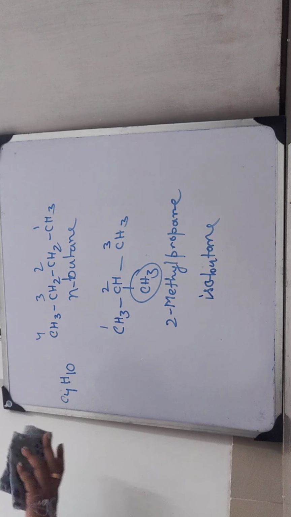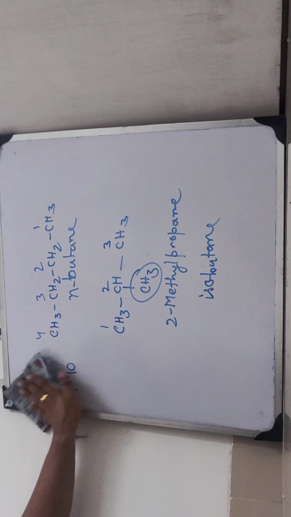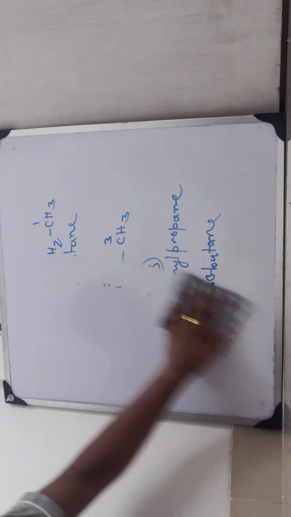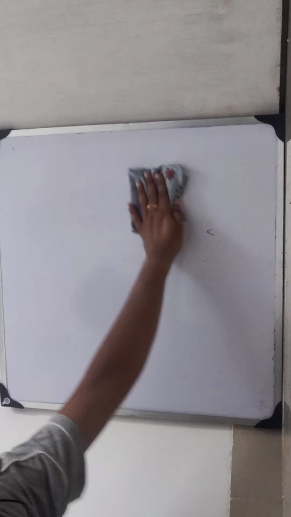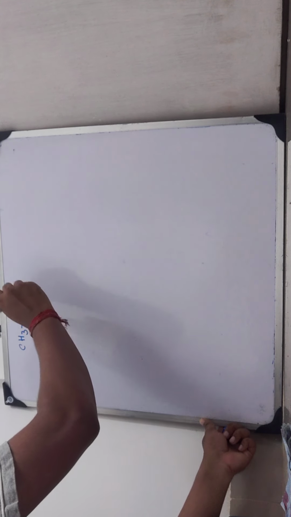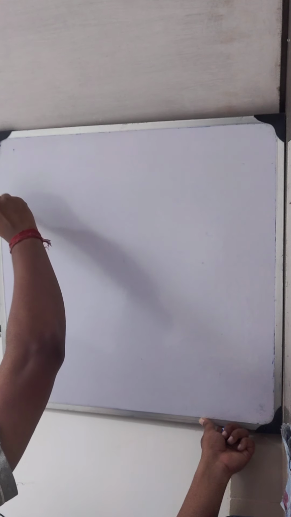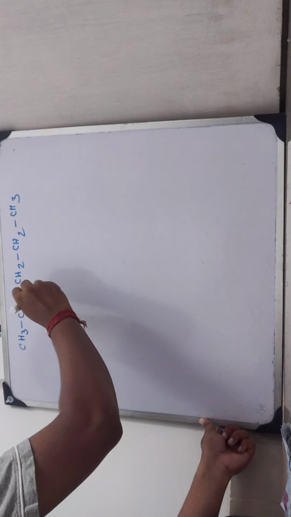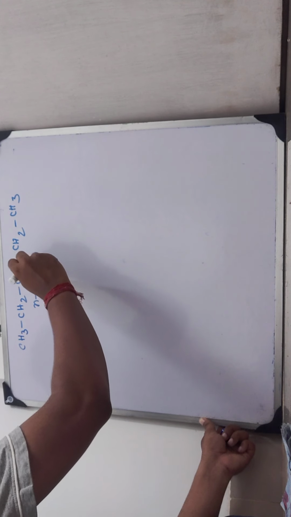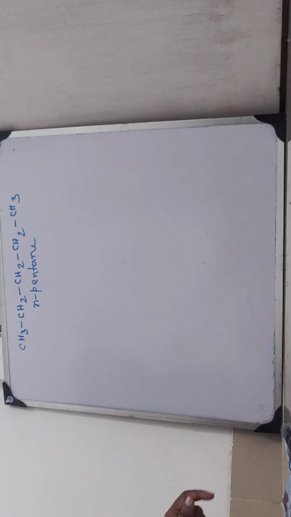So chain isomerism is nothing difficult. In the case of pentane, we can see many examples. N-pentane is CH3, CH2, CH2, CH2, and CH3. This is N-pentane because a straight chain is there.